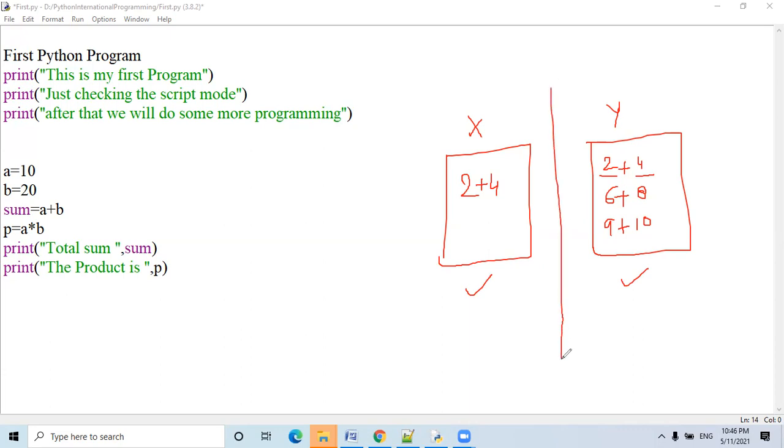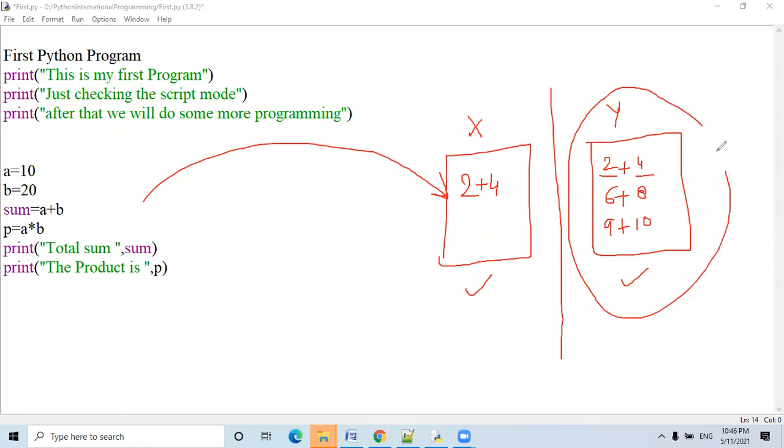Y calculator. Why? Because this calculator is generalized. So my program right now is just like the X calculator, and I want to make my program like the Y calculator. So for that, we have to involve input statements.